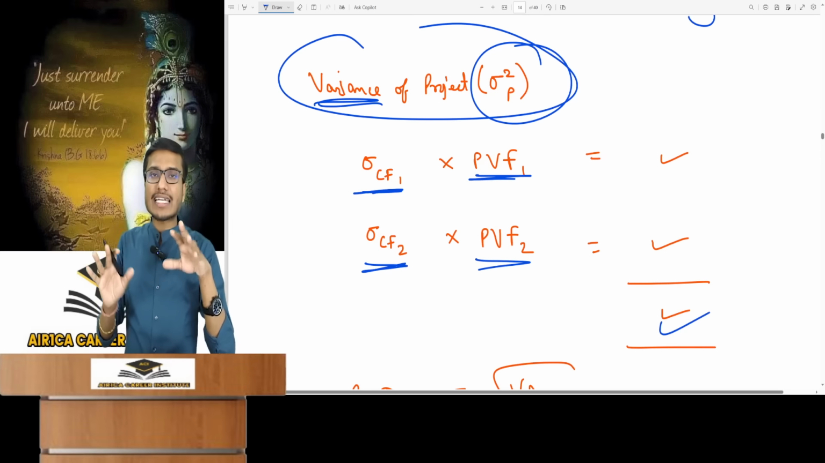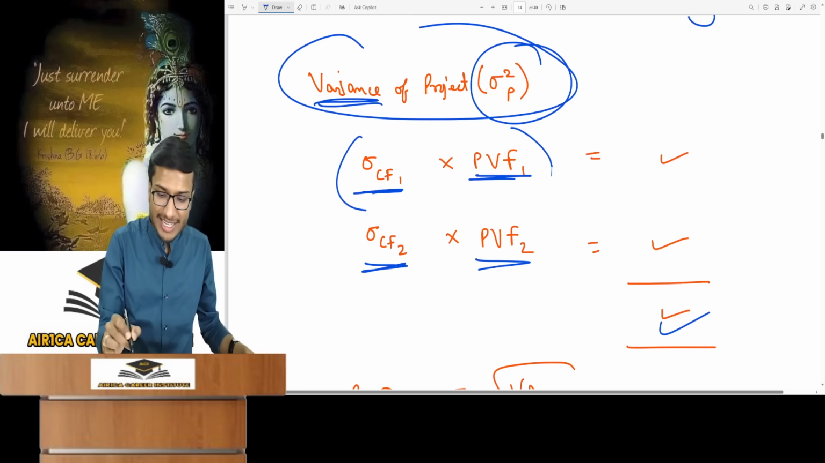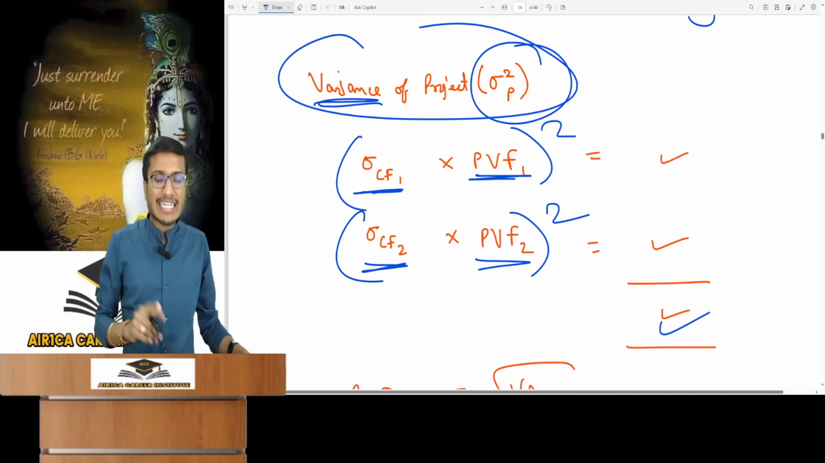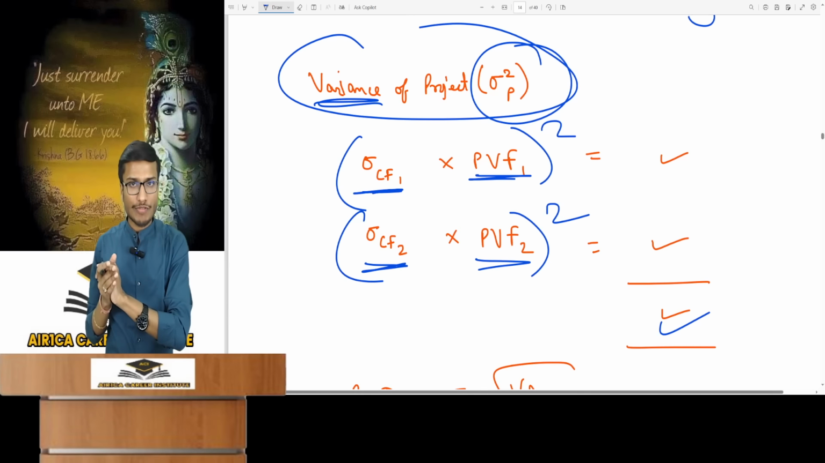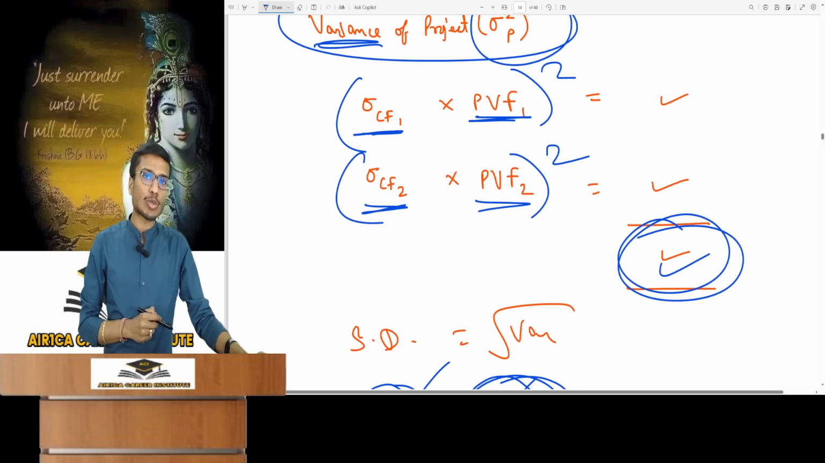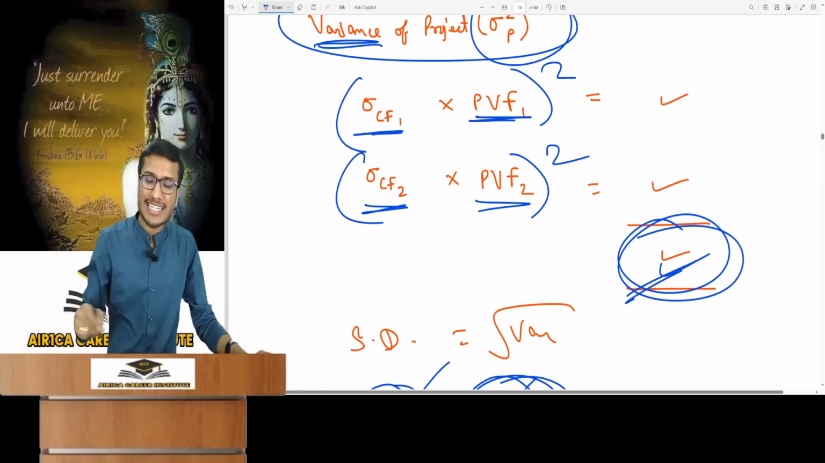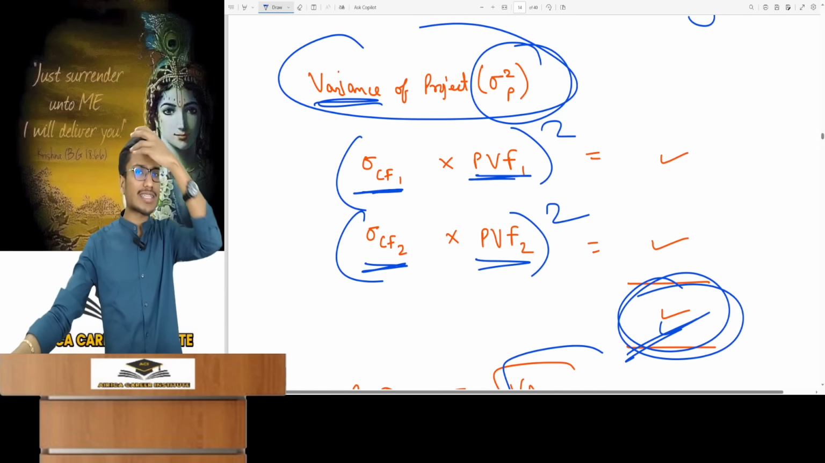You'll slightly modify this approach. We calculate it with variance, and since variance is squared, you'll then definitely square this. So now do standard deviation of each year's cash flow into the respective year's PV factor. Then it's whole square, and then you have to total it. This gives project variance, then its square root is the standard deviation. Understood the point? It's very easy.